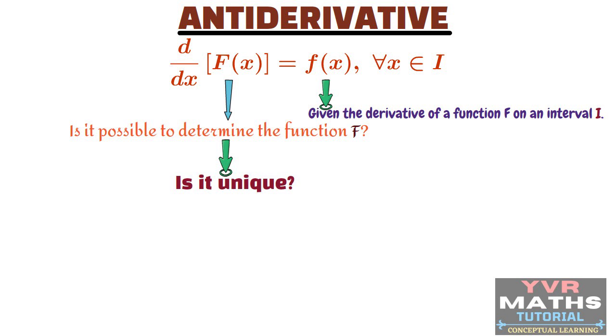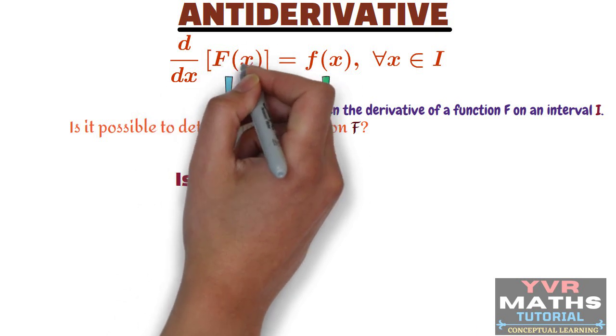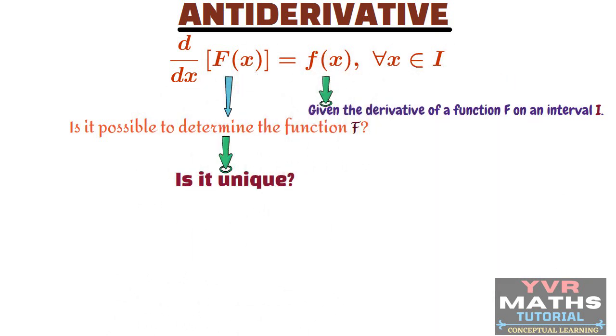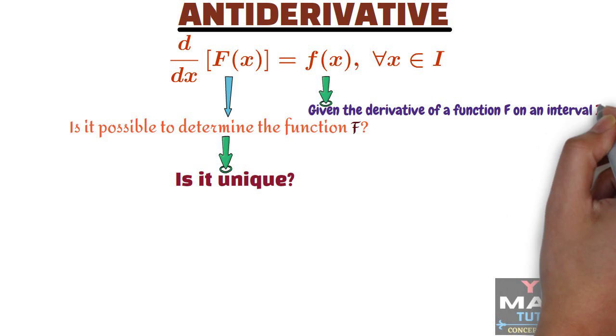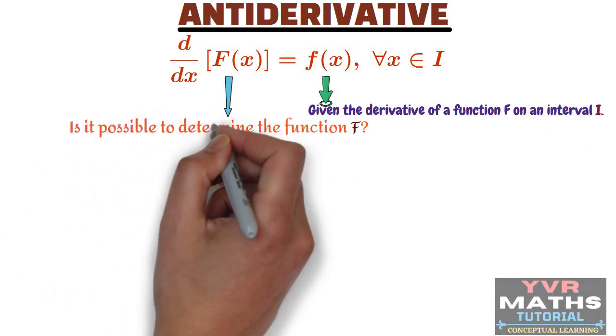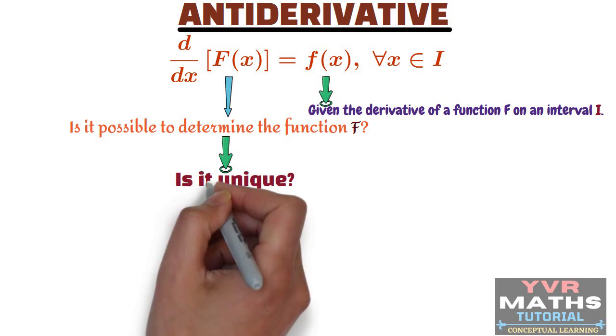I will repeat, try to understand. The derivative of capital F of x is equal to small f of x for all x belongs to I. That means small f of x is the derivative of capital F of x. What I am saying here, given the derivative of a function on an interval I, is it possible to determine the function F? If it is possible, is it unique?